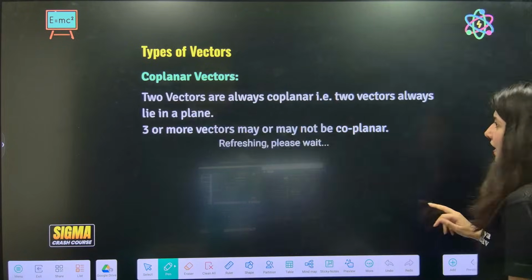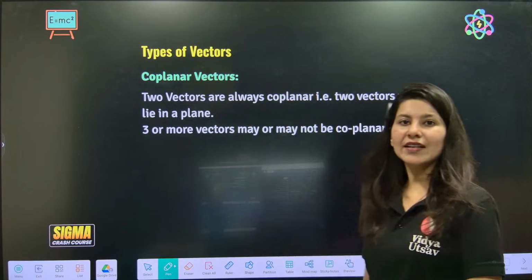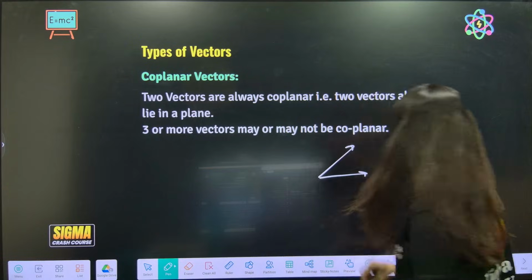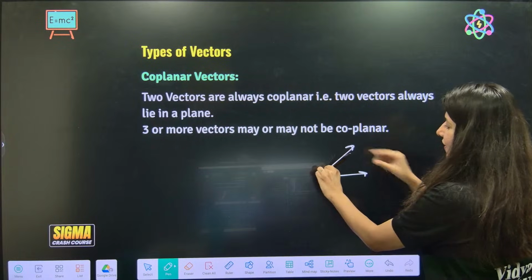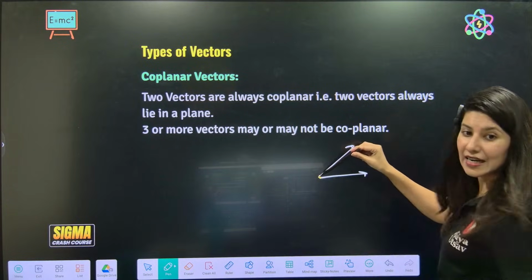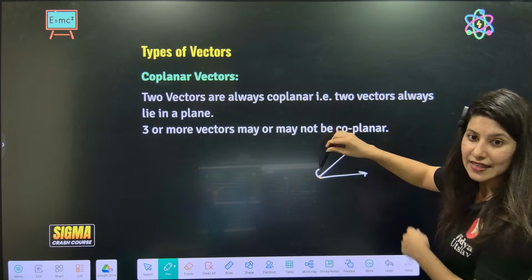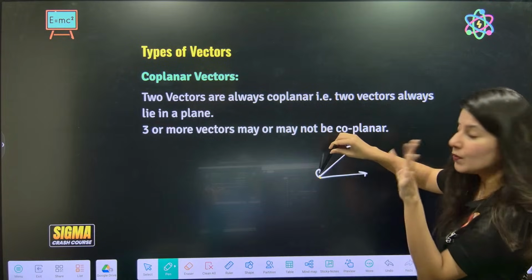Okay. Now one more definition. What are coplanar vectors? Coplanar vectors lie in the same plane. Suppose these two vectors are coplanar vectors. But if I write a third vector, which is not aligning in this plane, can you see this? This is outside. So this vector is non-coplanar with these two.